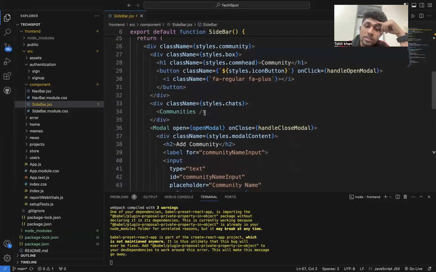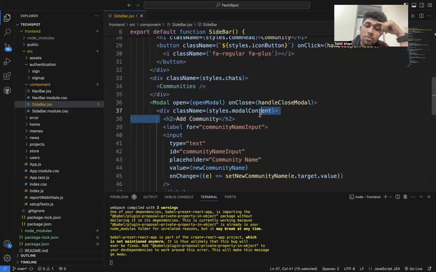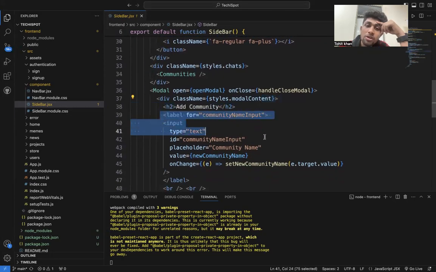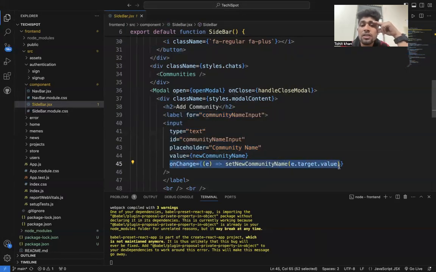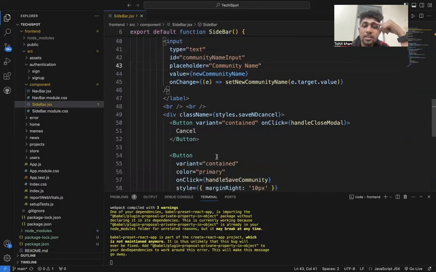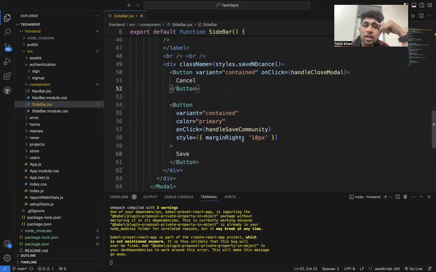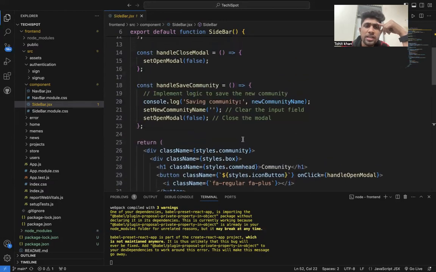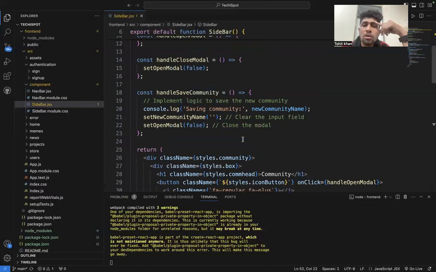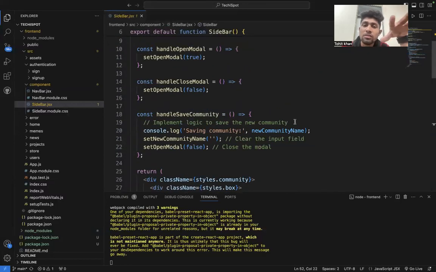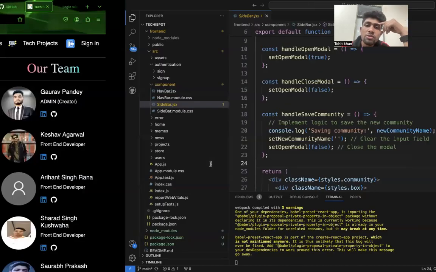So here we only take these things: the community session, add community, a label for community name, an input for a new community name, and the on change handling. Then it changes the community session, sets the new community name, and takes the button's on change. We also implement the logic to save the new community session.